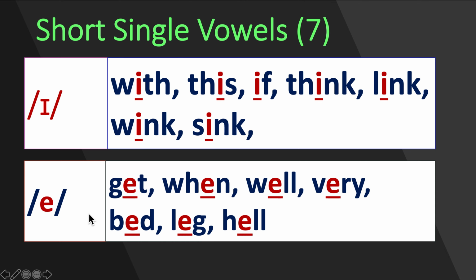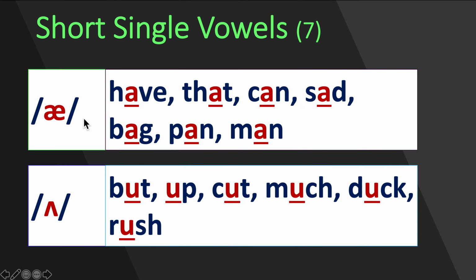So we have these two sounds. Move on to the next. Another two sounds, short single vowels: a, as in have, that, can, sad, bag, pan, man. Then we have a sound, as in such words: but, up, cut, much, duck, rush.